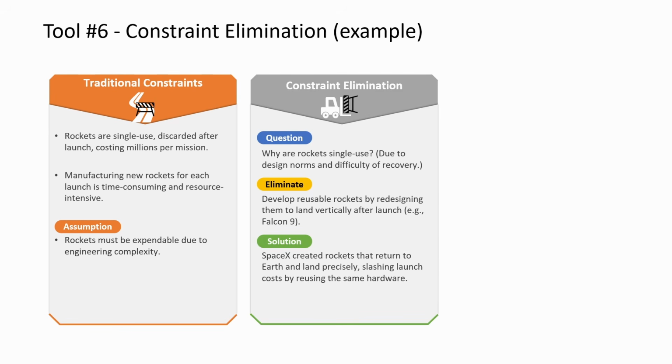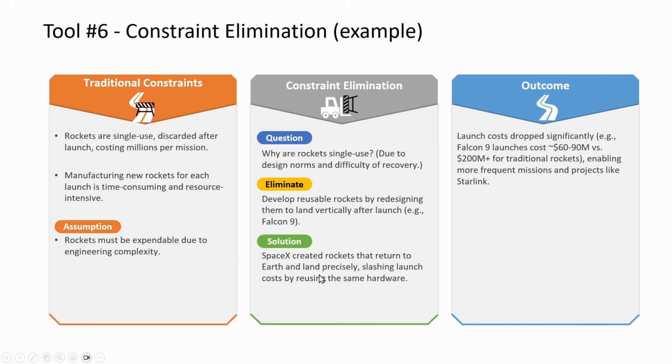Then we apply the constraint elimination approach to this problem. We then question, why are rockets single use? We then eliminate by developing reusable rockets, by redesigning everything, and finally we provide a solution with an actual reusable rocket. So the outcome is that it saved taxpayers hundreds of millions of dollars. Also, it accelerated rocket manufacturing. That's our tool number 6, constraint elimination.